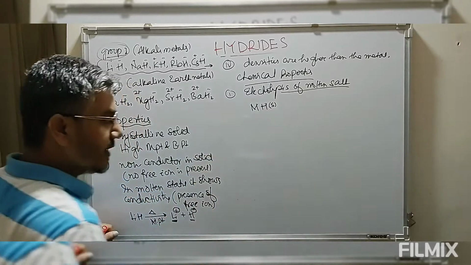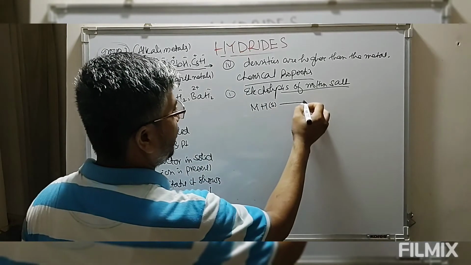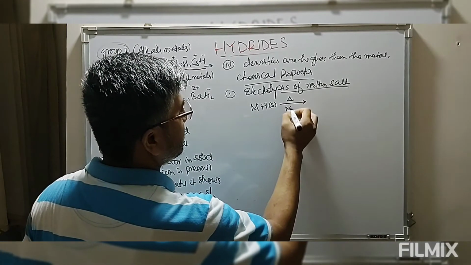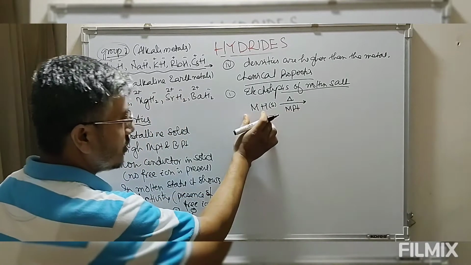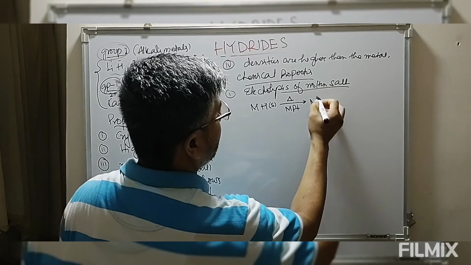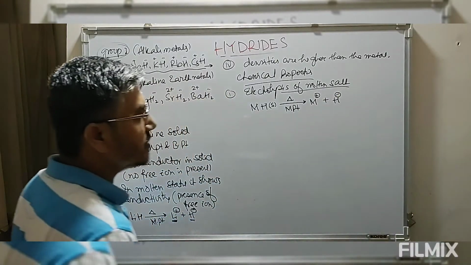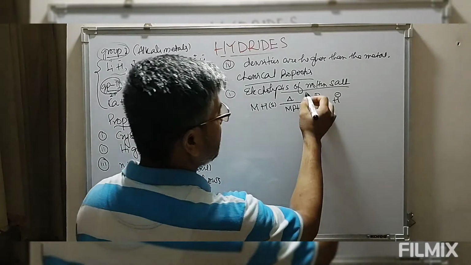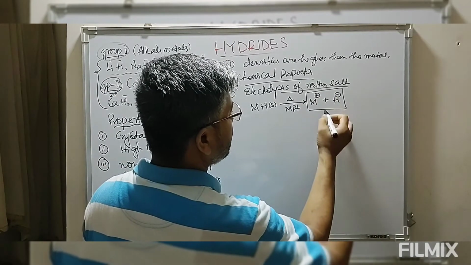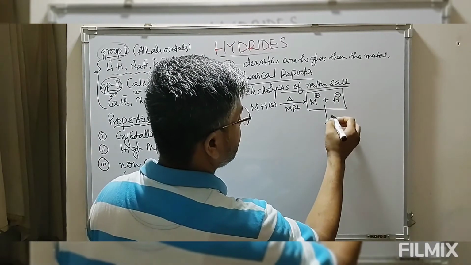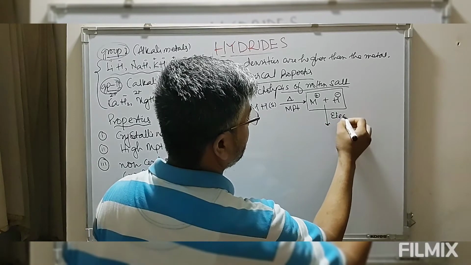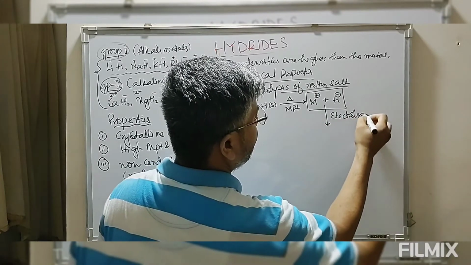This is a crystalline solid. We heat it at its melting point, when this solid is converted into metal ion and hydride ion. This is what we call the molten state. Now in this molten state we have to pass current, that is, we have to carry out electrolysis.